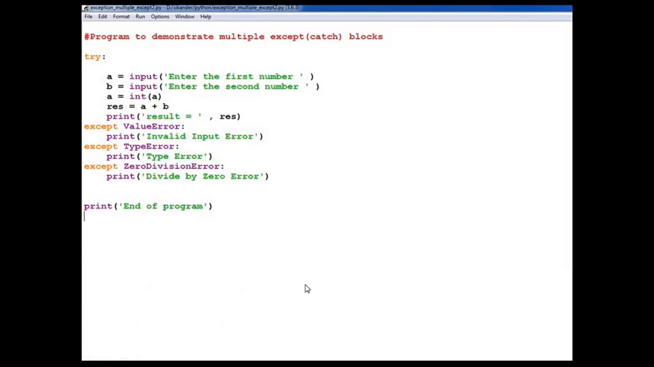Now here is again a program of multiple excepts, or in previous languages you use catch blocks. Here no catch will work, only except blocks work. So here I'll make 3 excepts. One is value error, one is type error, and the third one is zero division error. These are the inbuilt exceptions, that means already defined in Python.